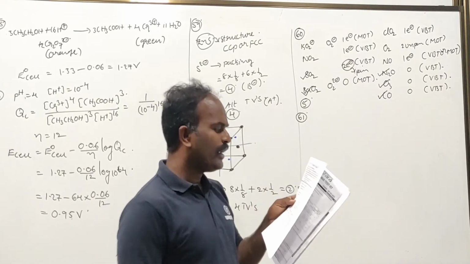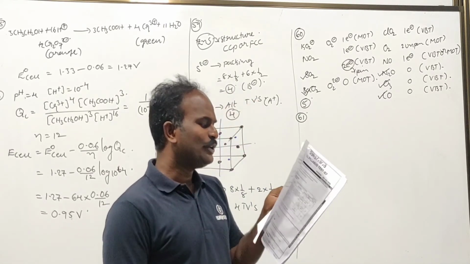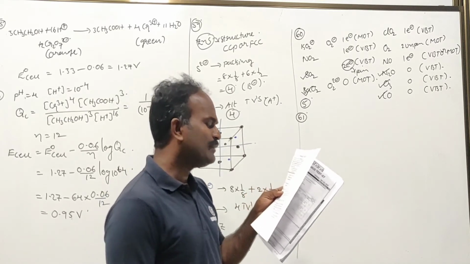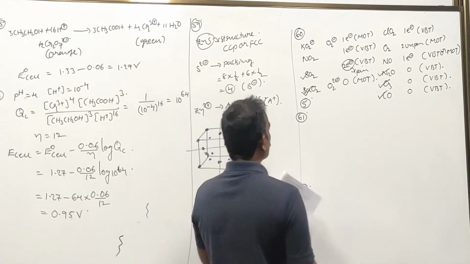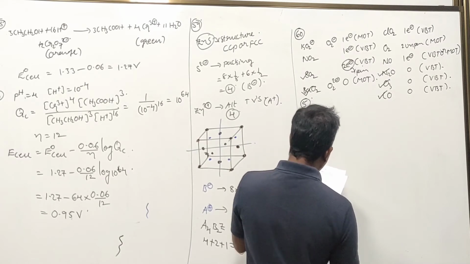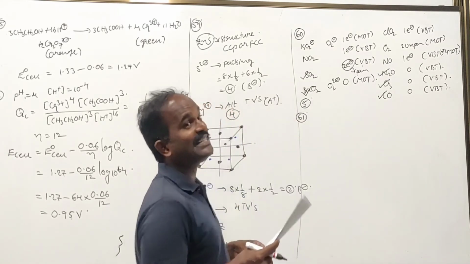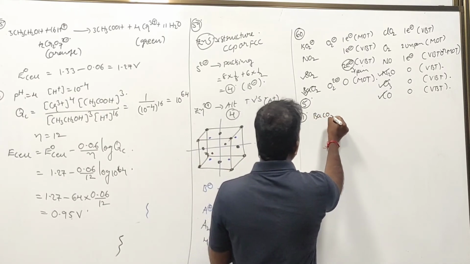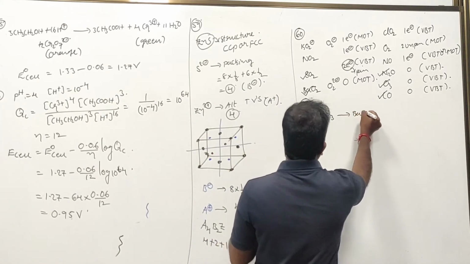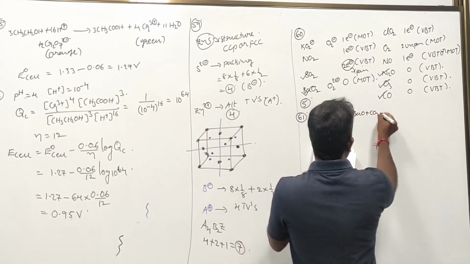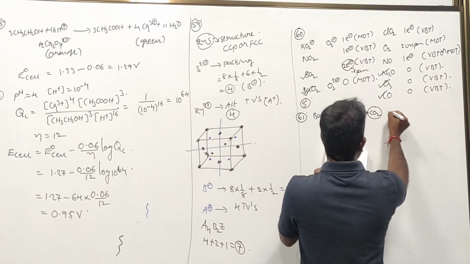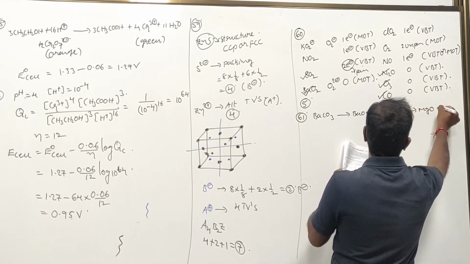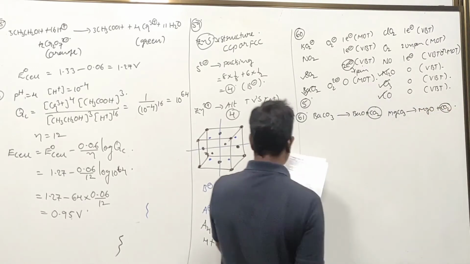How many of the following compounds give a gas on heating which turns moist blue litmus red? BaCO3: blue to red means an acid. BaCO3 upon heating definitely gives BaO plus CO2. Therefore, carbon dioxide is an acidic gas. MgCO3 is the same: MgO plus CO2, carbon dioxide gas, acidic.